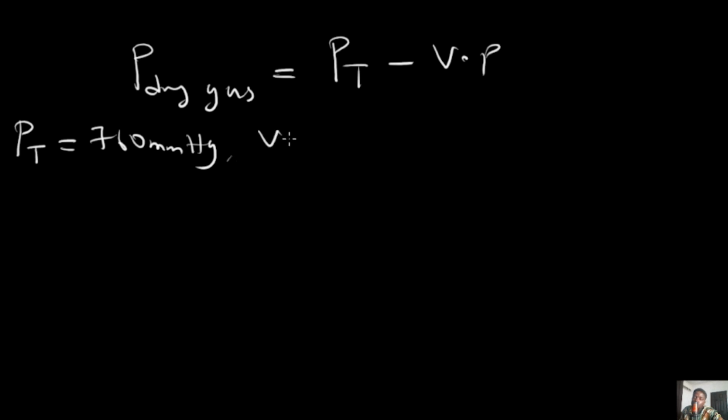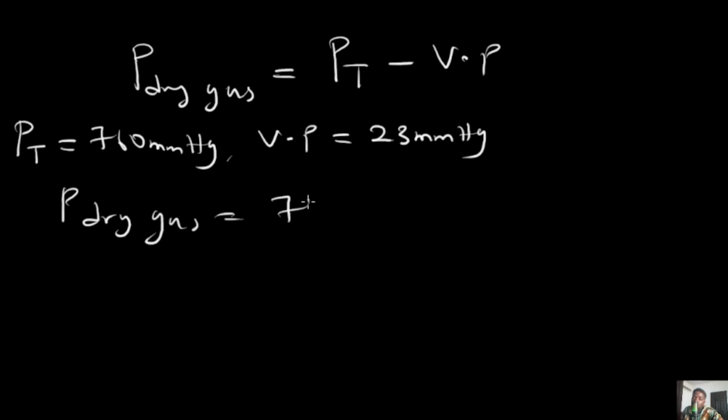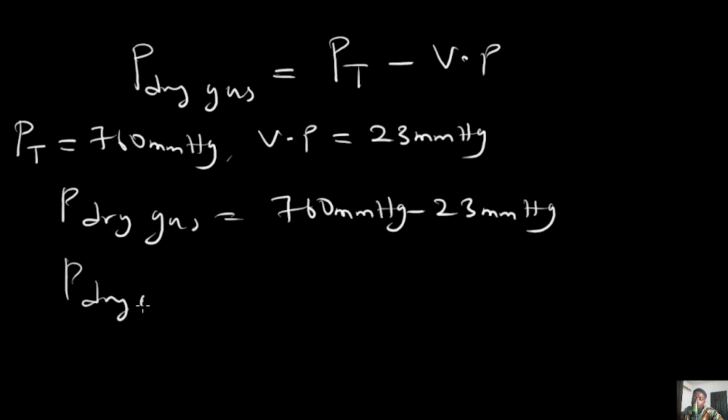Now the vapor pressure was given, and it's always going to be given at the same temperature, and that is equal to 23 millimeter mercury. So how do we solve for this? It's very easy. The pressure of the dry gas will now be equal to the total pressure, 760 millimeter mercury, minus the vapor pressure, which is 23 millimeter mercury, and then the pressure of the dry gas would be equal to 737 millimeter mercury.